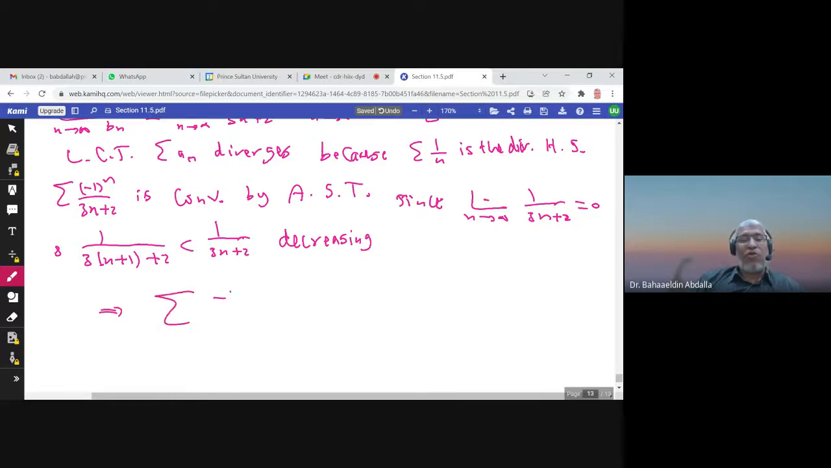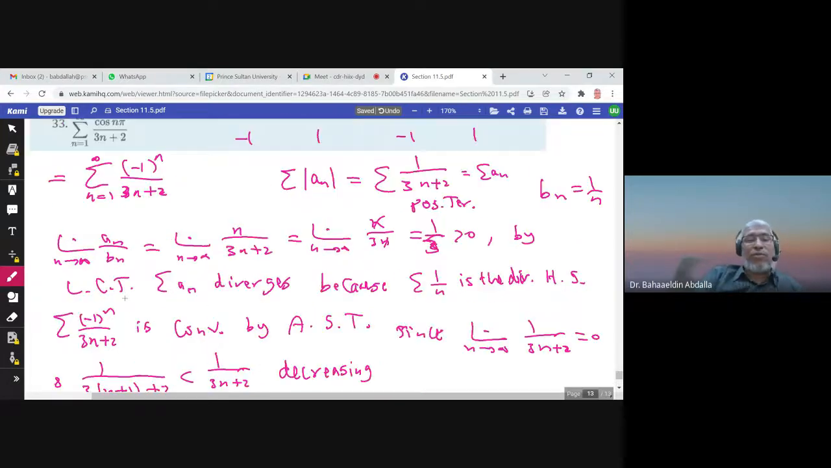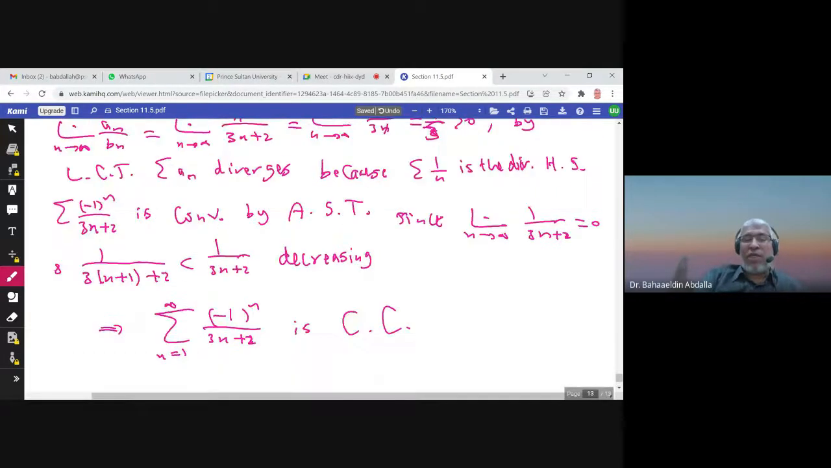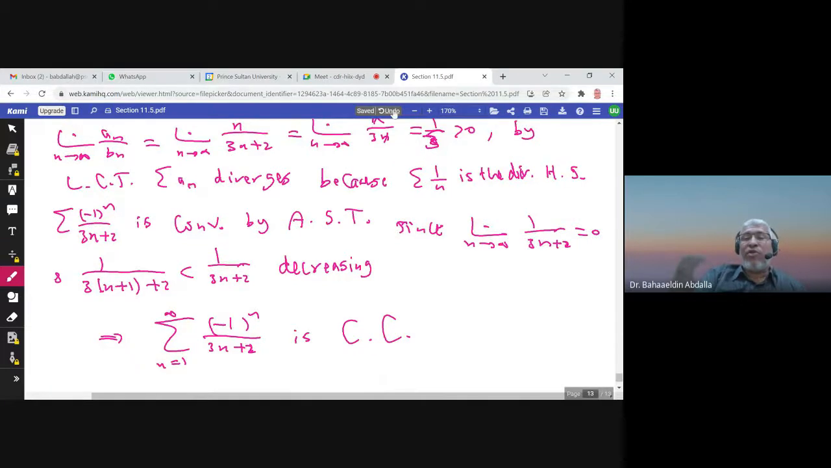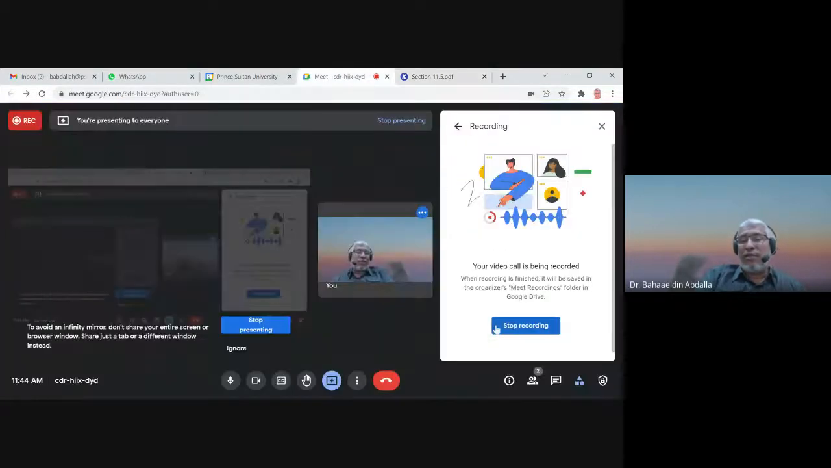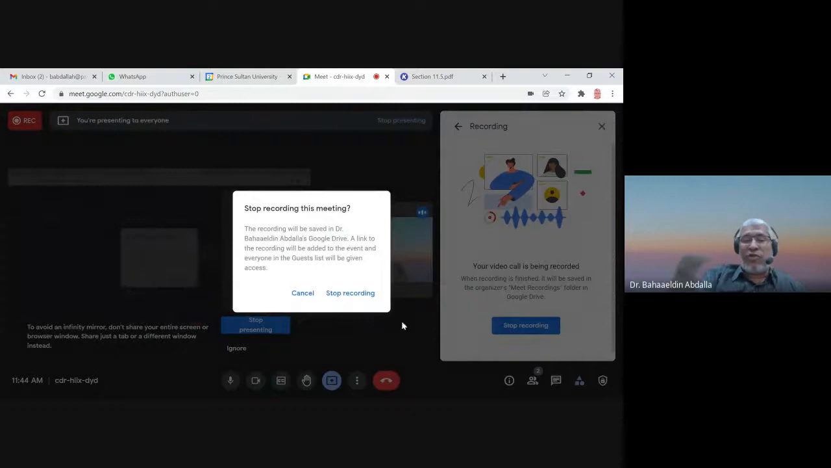So the conclusion would be this series is conditionally convergent. I hope it's clear and you understand now the difference between conditionally convergent and absolutely convergent series.